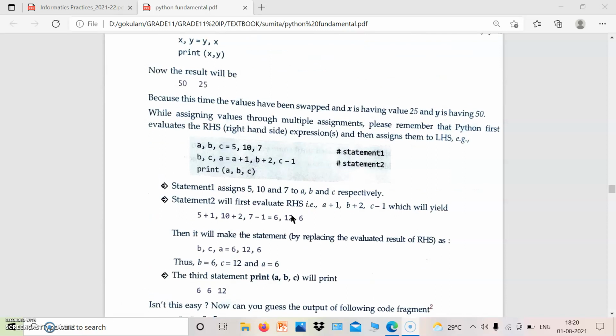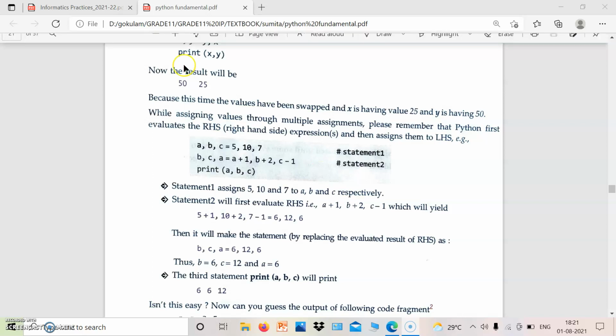So this is known as assignment. Assignment means we are giving values to the variable. We give values to the variable by using the equal to operator, X equal to 10, Y equal to 20 and so on. We can give the same value to different variables by using X equal to Y equal to Z equal to 20, or we can assign different values to different variables by using X comma Y comma Z equal to 5 comma 10 comma 7 and so on.